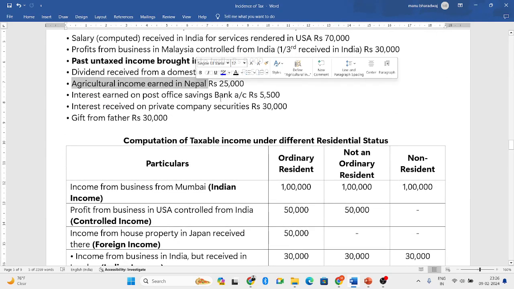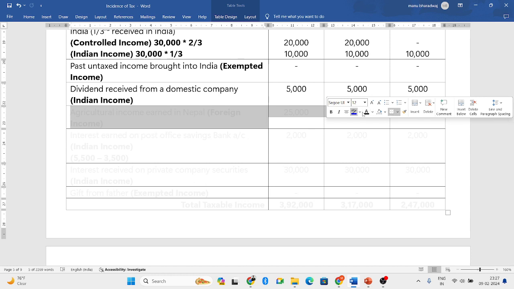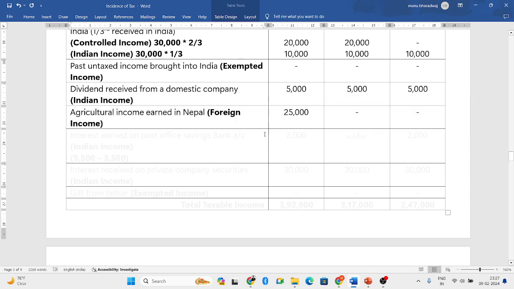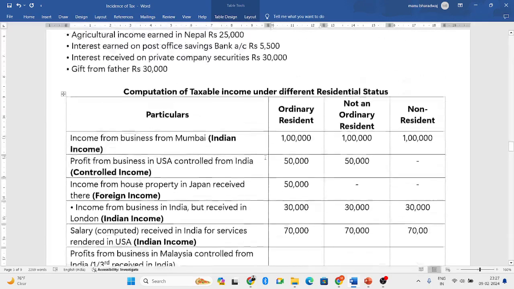Next, agricultural income earned in Nepal. So Nepal is outside India. You have earned an agricultural income there. They have not told where you have received that, so by default you understand that you have received it in Nepal only. So both the arising aspect as well as receiving aspect are outside India. Hence, we consider it as foreign income from other sources. When it is other sources, only ordinary resident will be taxed.